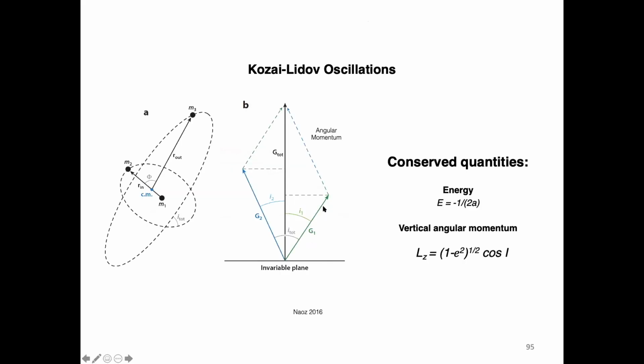This here also shows how exactly this conservation of the vertical component of the angular momentum is happening. You have here, say, the angular momentum of the inner binary, and here the angular momentum of the outer binary, and they combine into this total angular momentum. It is this total angular momentum that is being conserved, not the angular momentum of the inner binary. What is conserved is the projection of the vertical component, so that combined, the angular momenta of these two orbits, the inner and the outer, combine into a total angular momentum that itself is conserved.